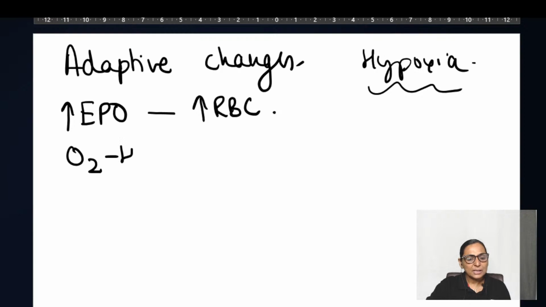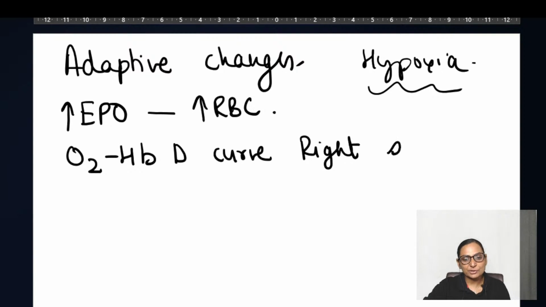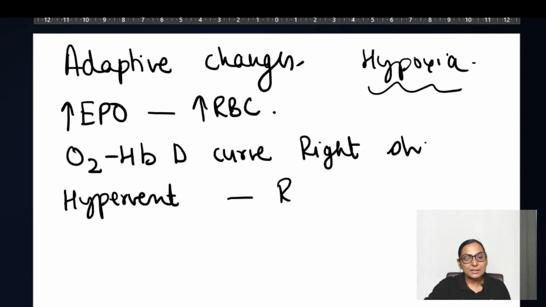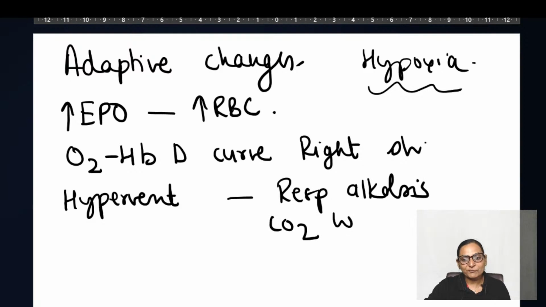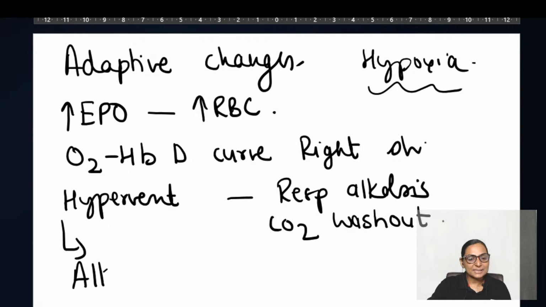The oxygen hemoglobin dissociation curve shows a right shift. Now, due to hyperventilation, what is happening? There is respiratory alkalosis, because there is a CO2 washout. This is going to be compensated by passing an alkaline urine.